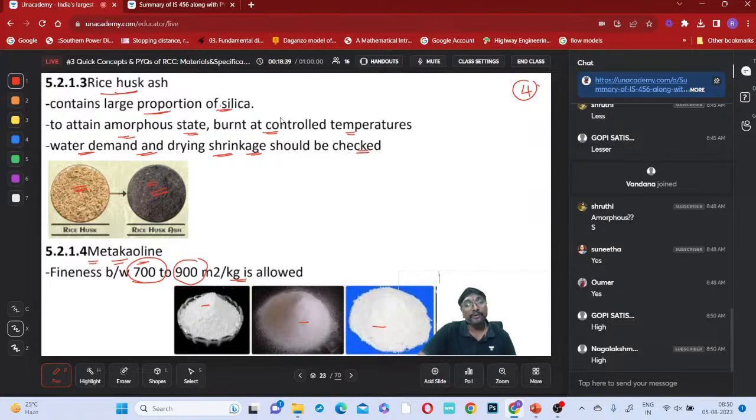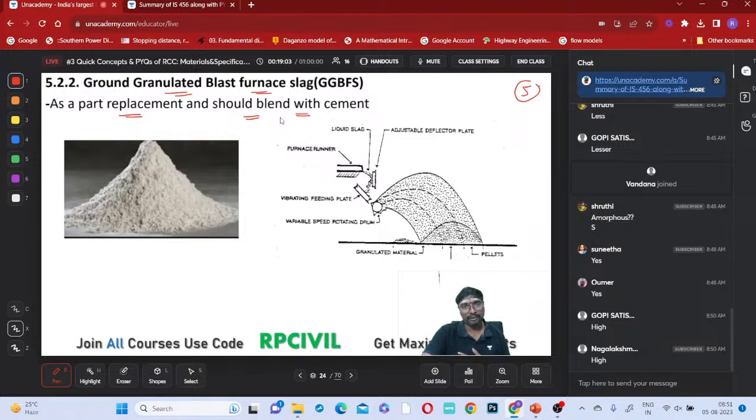But if you utilize them in the construction field, what will happen? The industrial wastage will be reduced, and also the cost of cement and the cost of construction can be reduced without changing the strength and the other properties of cement concrete. For that purpose we are replacing. Is that clear, why we are replacing this, all of you?